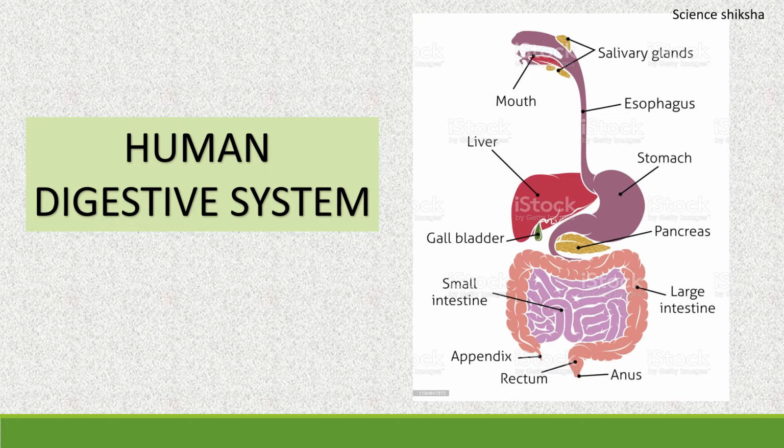Near the mouth or inside the mouth are the salivary glands. Near the stomach is the liver, which is the largest gland of the body. And near the stomach also is another leaf-shaped gland that is known as the pancreas. All of these glands help in the digestion of food by secreting the various digestive juices.